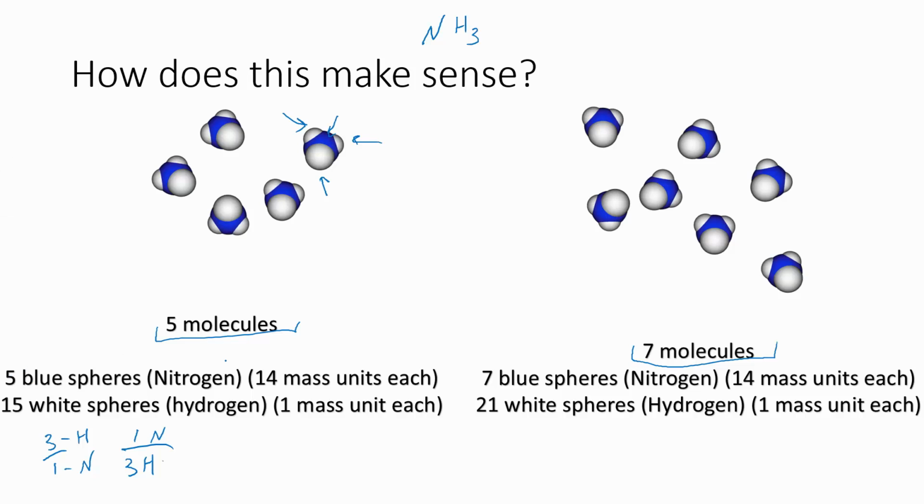But let's see, 5 blue spheres, each weighing 14, and 15 white spheres, each weighing 1, gives us a ratio of 5 times 14 over 15 times 1.